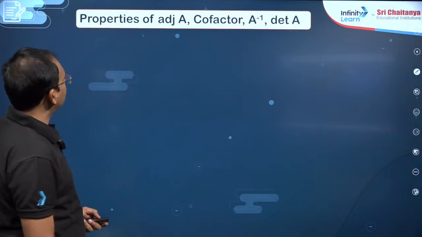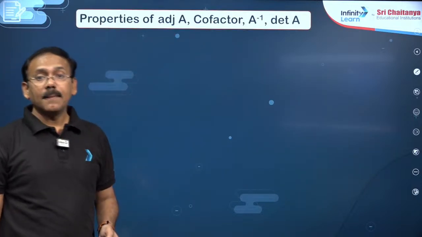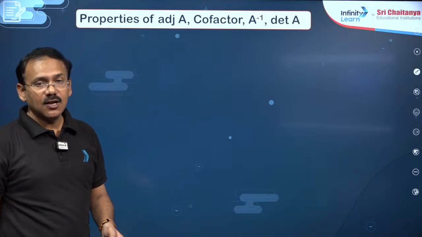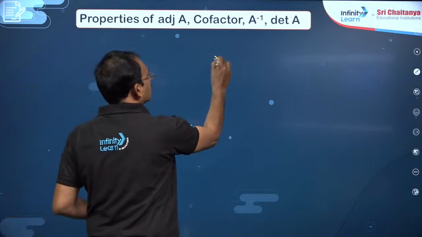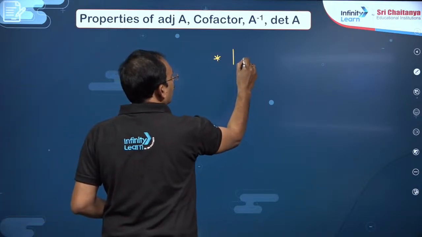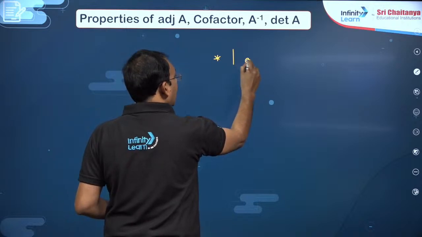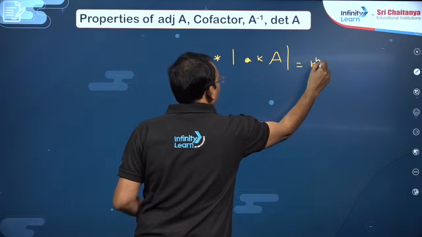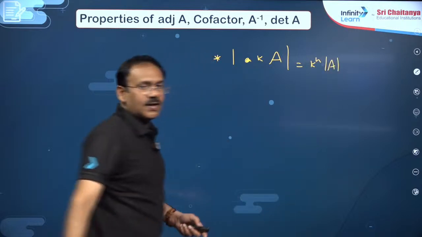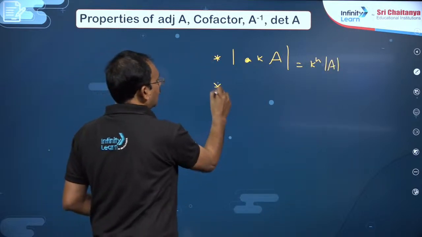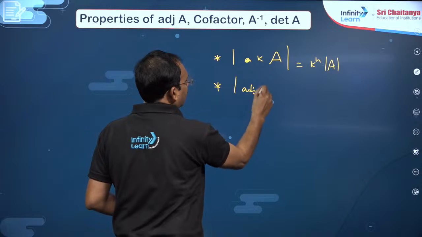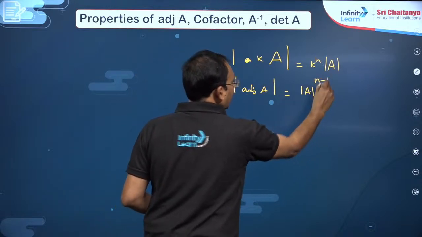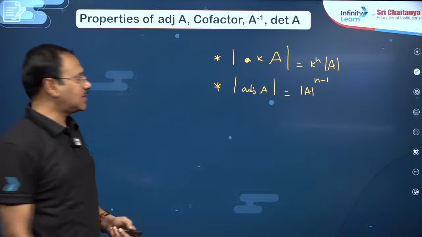Next, and most important, properties of adjoint A, cofactor, A inverse, det A. Very important point is det of KA, if K is a number, A is a matrix, is K power n into det A. This is very important. Then det of adjoint A is det A to the power of n minus 1, where n is the order of the matrix.